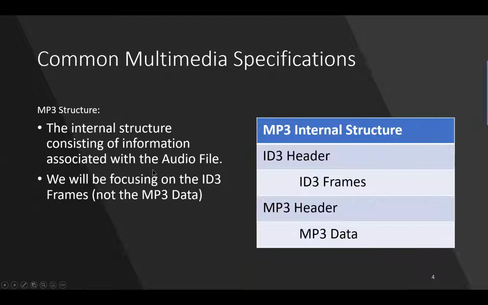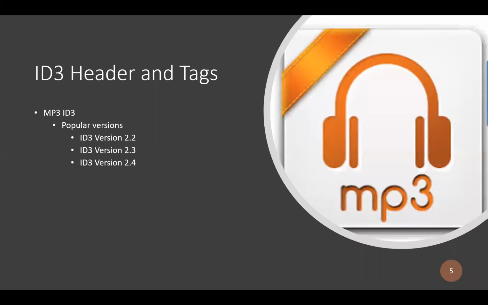We're not going to talk about that because it's really difficult to hide information in it, since each frame is really small and they use different codecs and compression mechanisms.